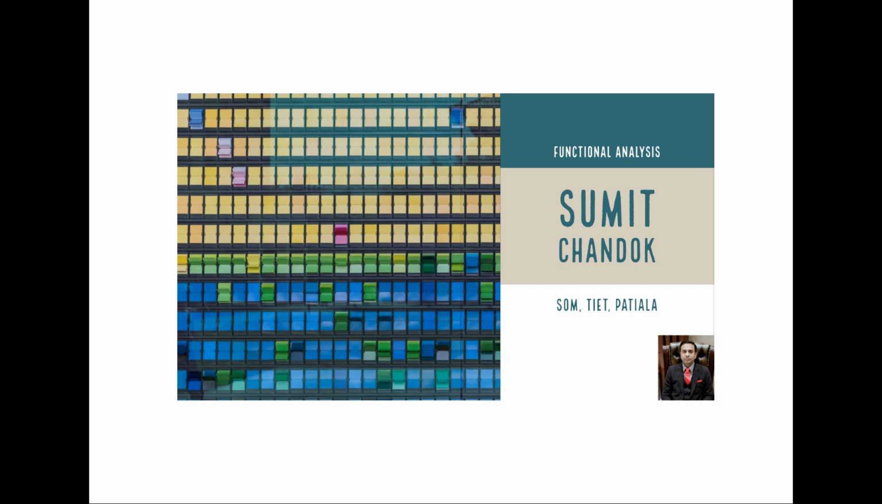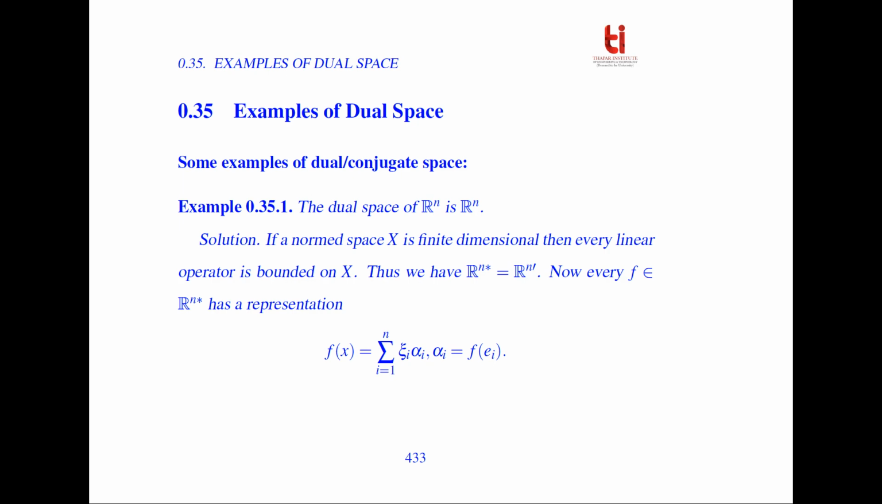Good morning. In this lecture, we'll discuss some examples of a dual space or a conjugate space. The dual space of R^n is R^n. If a normed space X is finite dimensional, then every linear operator is bounded on X. Thus, we have that the conjugate space of R^n is equal to R^n.